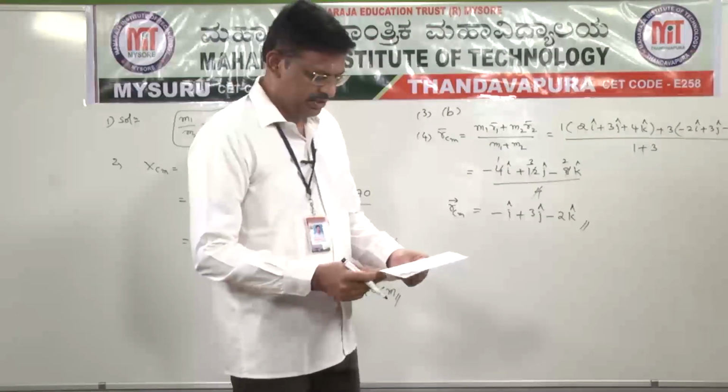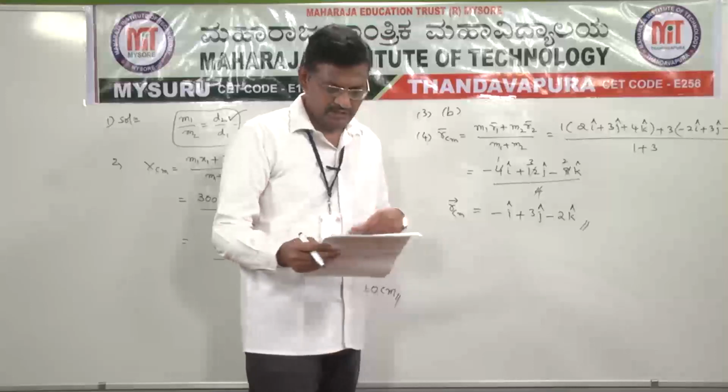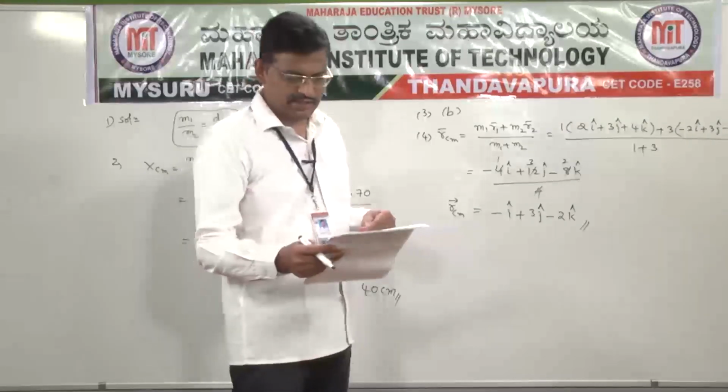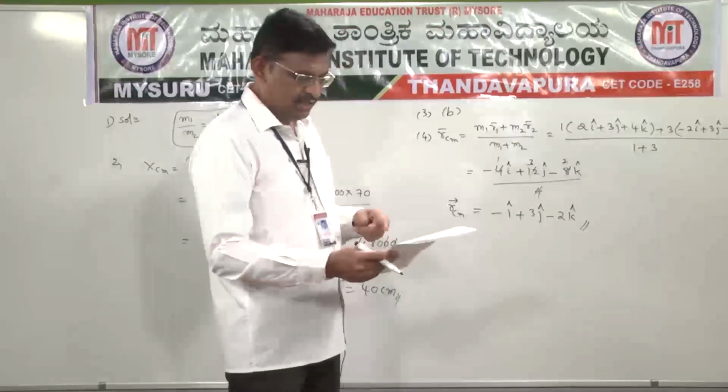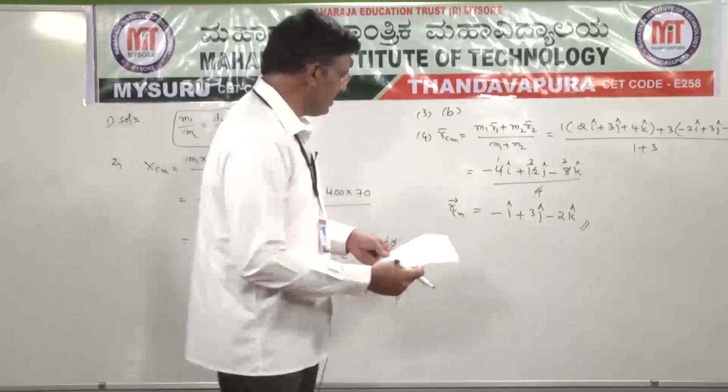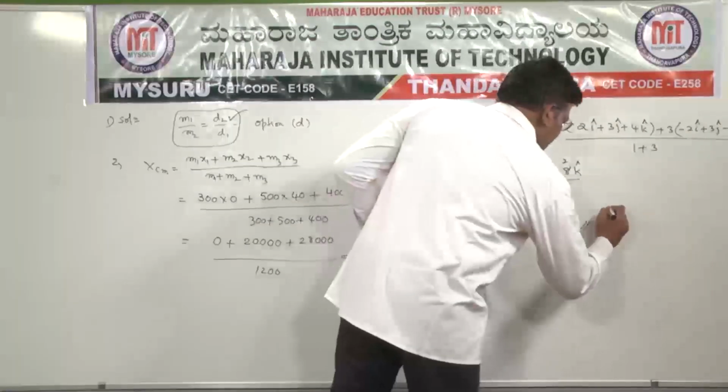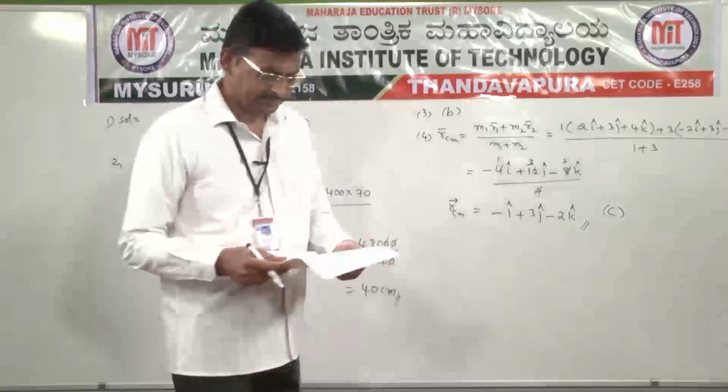Check the options. Minus i cap plus 3j cap minus 2k cap. So option C is the right option. Option C is the correct answer.